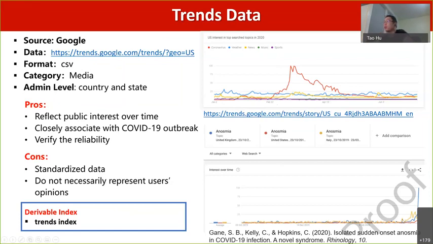The curves climb in Italy first, and then follow the United Kingdom and the United States. So this is also consistent with the facts. Therefore, based on the Google Trends data, it is possible to predict the outbreak of COVID-19.